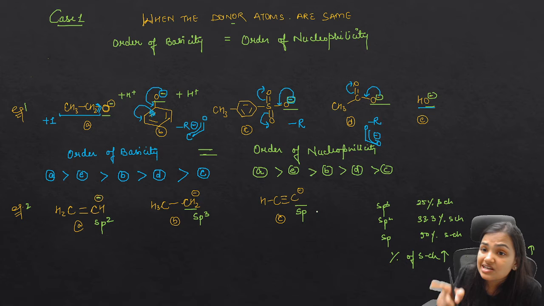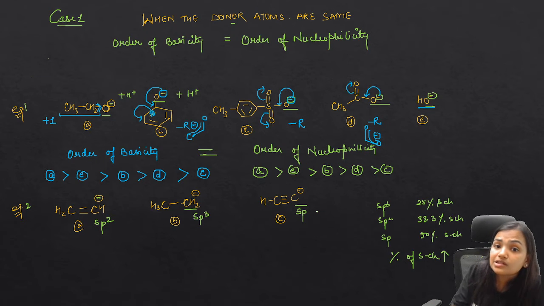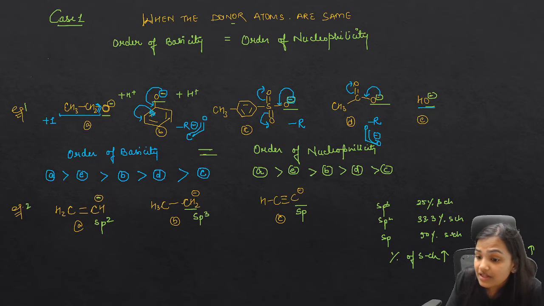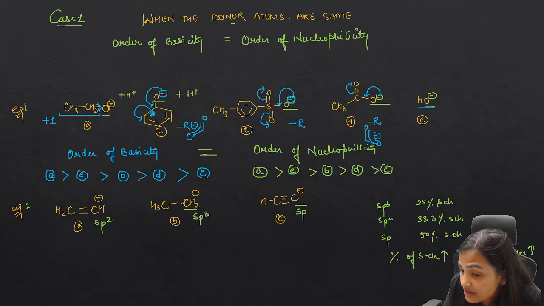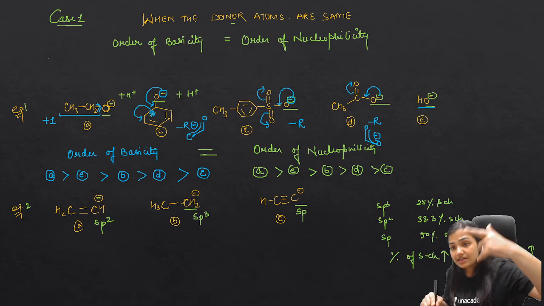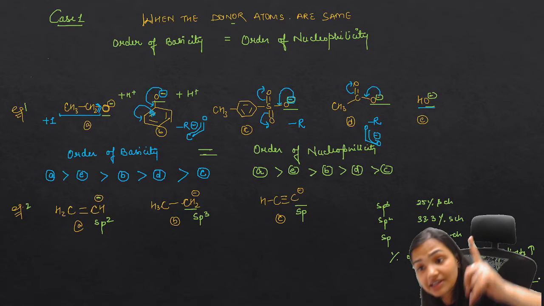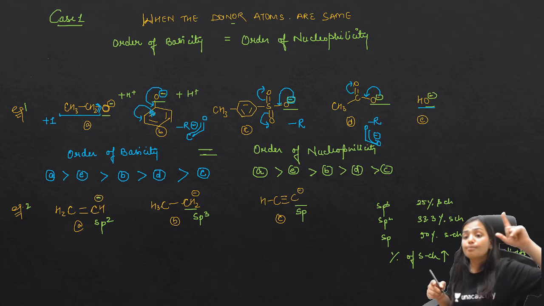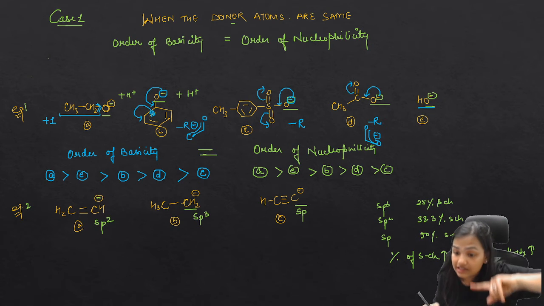Negative charge gets stabilized over the electronegative atom, so ultimately it is going to be a poor base. When the electronegativity increases, the acidic character increases, but the basic character decreases.